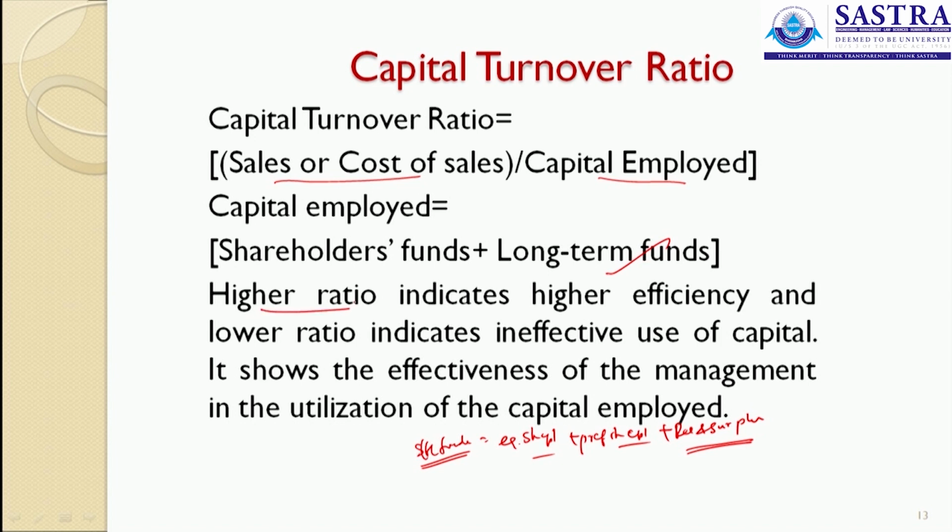Higher the ratio indicates a higher efficiency, and lower the ratio indicates ineffective usage of your capital. So, the capital is used to a very low extent. It shows the effectiveness of the management in the utilization of capital employed. How far the capital is used in your organization, how efficiently the capital is utilized, how it is deployed in different assets and how these assets have been fully utilized. So, this shows your capital turnover.